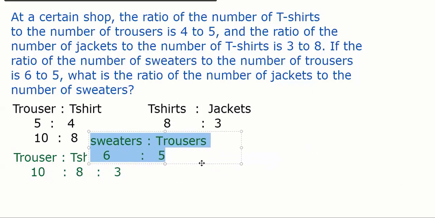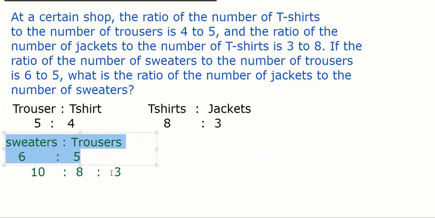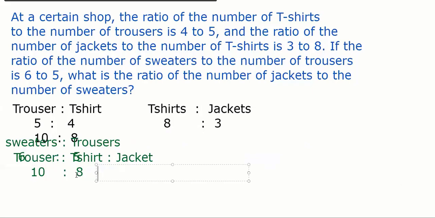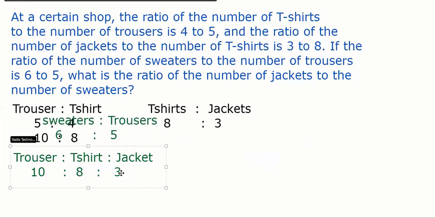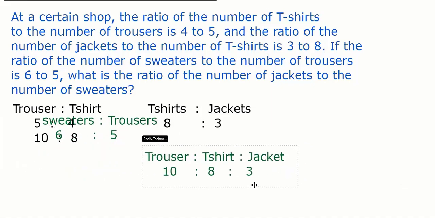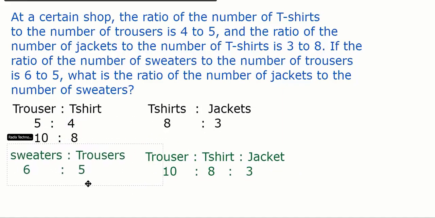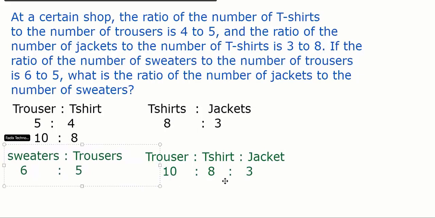Easiest way to do this, write this here and write this here. Wait. So your trouser comes in center. Can't you combine these two ratios? Keep trouser in middle, that's it. Combine these two ratios, 2 into 1.